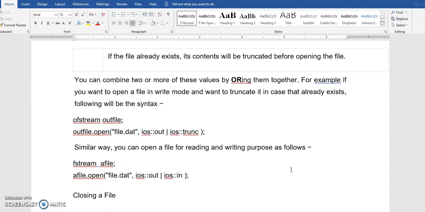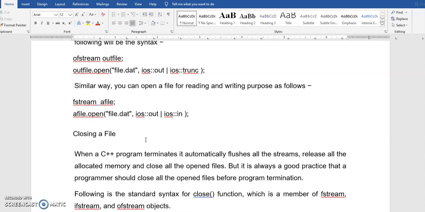So now any of these modes could be combined using the OR operator also. Here you see I have opened a file for output. Here it can do both out mode as well as trunc mode. So what is out mode? I can write into the file. But trunc mode is something where I can overwrite on the file. That is, the already existing content will be erased. Both could be done using the same file, then I should use the OR operator. The pipe operator is the OR operator. Another example is also given.